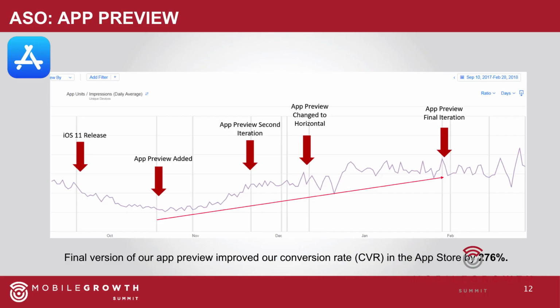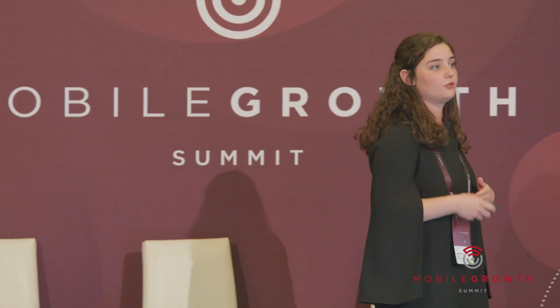But you can see as soon as we added our first vertical version of our app preview and started making iterations on it, we saw huge improvements in our conversion rate. And as we kept on iterating it and switching to horizontal, which is more suitable for our game, it kept on improving. In the span of 5 months, we were able to improve our conversion rate by 276% by using our video in the App Store. Now that I talked to you so much about this video, I just want to show you which video I'm talking about.